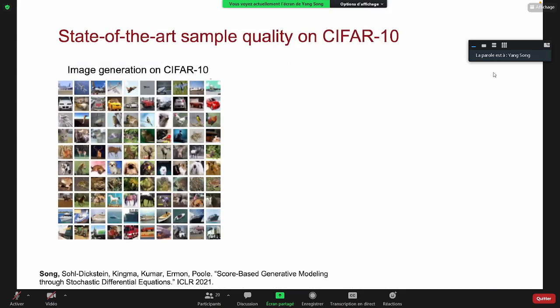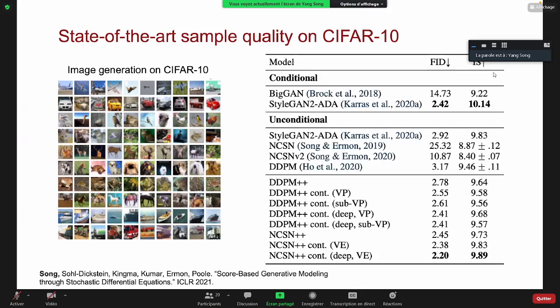The CIFAR-10 dataset is a dataset of small images. It is simple, but it is the most competitive dataset for generative modeling research. And on this dataset, we obtain very good sample quality as measured by FID scores and Inception scores. In particular, our method achieves 2.2 FID score at 9.89 Inception score. It's the state-of-the-art approach and is better than the best GAN approach, which is StyleGAN2 with ADA.